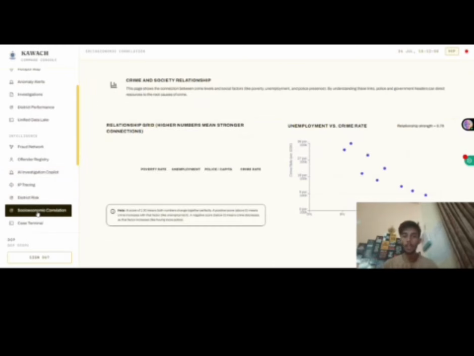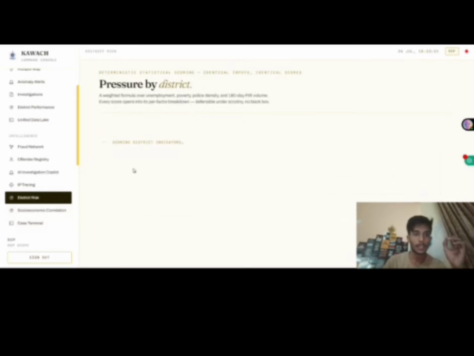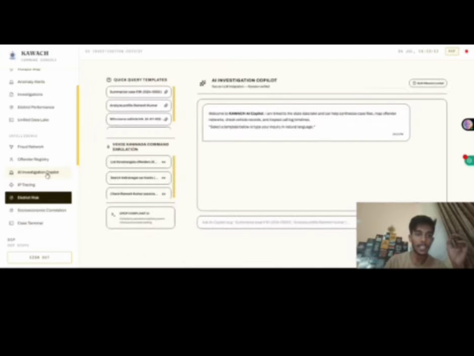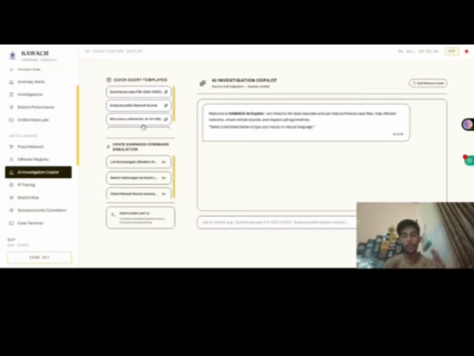Then we have the socio-economic correlation, which basically correlates unemployment with crime, poverty rate, police per capita, and so on. Then we have the AI investigation copilot, where we have 12 plus languages, and it's not just a chatbot. I must say that it's an omnipotent AI agent, which means we have fed it with the complete data of our entire website, and that's not statically fed. We have dynamically fed it, so if any new data comes, it automatically fetches it.